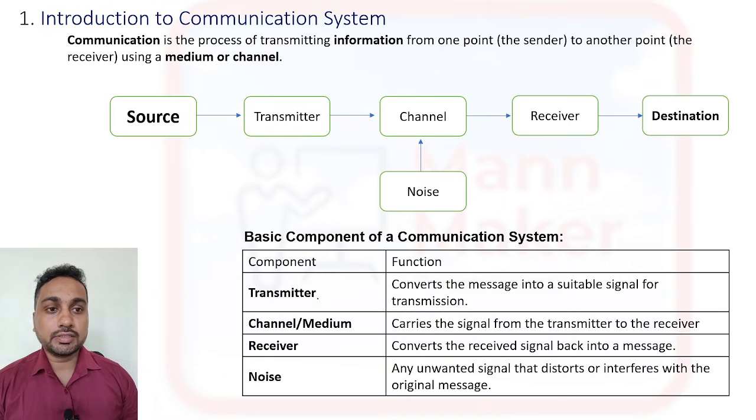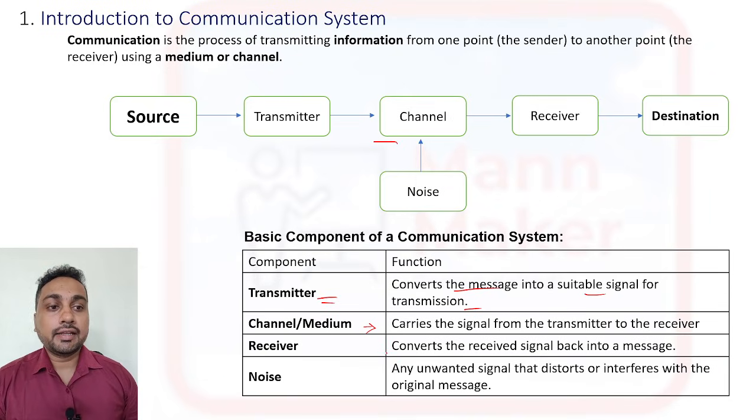Now, whatever components we have used here for communication, first let's talk about our transmitter. What is the function of a transmitter? It is used to convert the message signal into a suitable signal for transmission. Whatever information or signal you are transferring, the transmitter converts that message signal into a suitable signal for transmission. Then channel and medium. The function of a channel is to carry the signal from transmitter to receiver. It will only carry that information from transmitter to receiver.